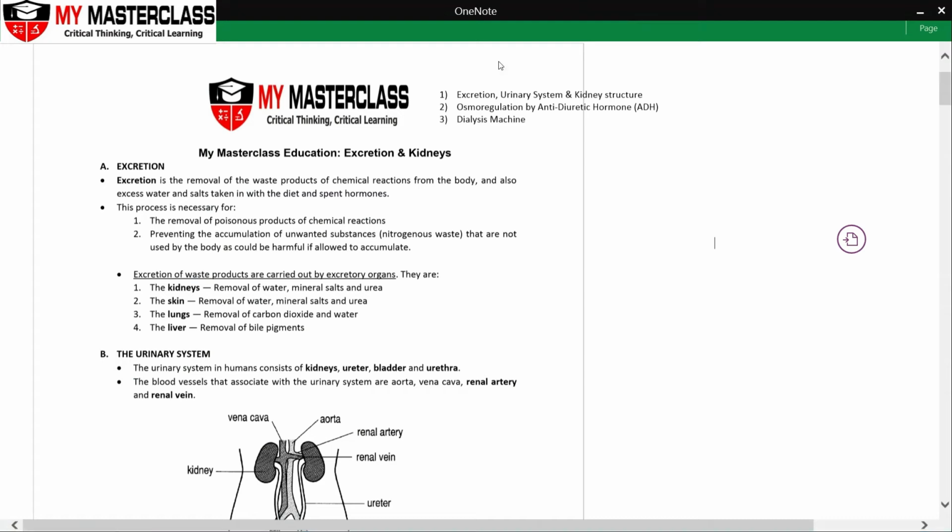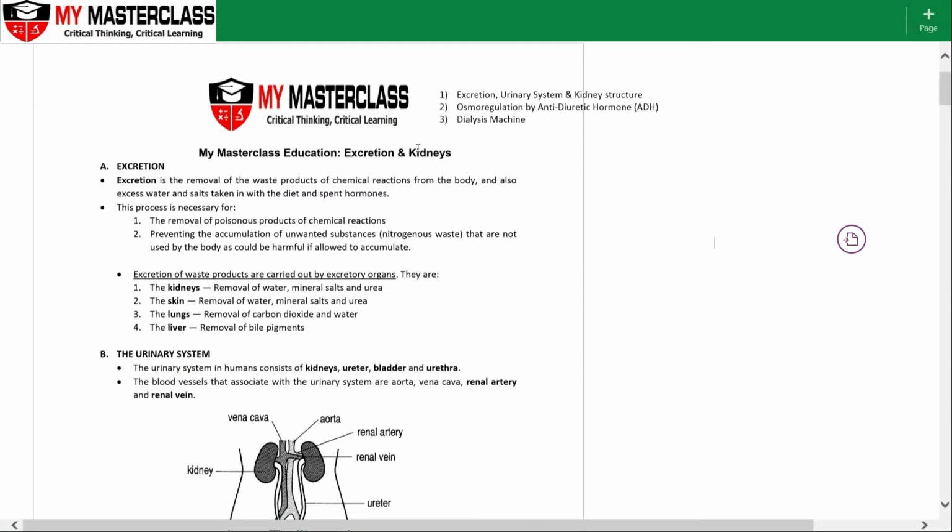Hi students, today we'll be looking at the topic on excretion and the kidneys itself. So again, we'll be dividing it up into three different areas or three different subtopics because it has got a rather long amount of information to intake. So firstly, the first one is the longest. We will be looking at excretion.